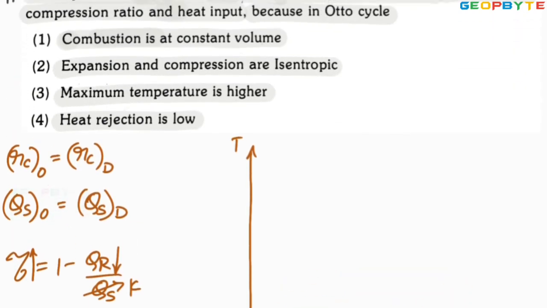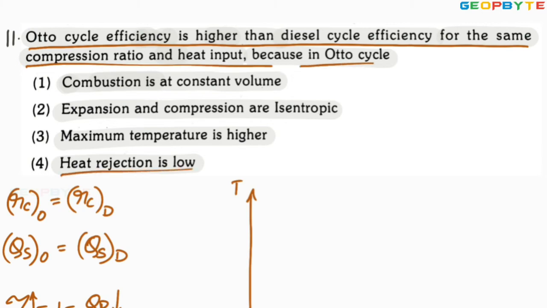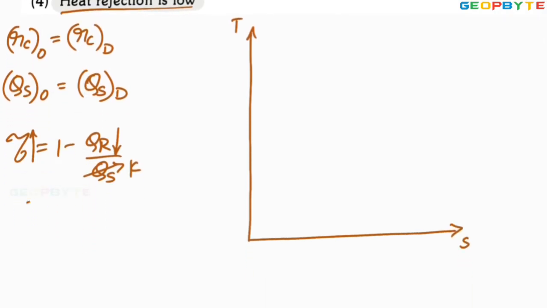It is clearly given that Otto cycle efficiency is higher than diesel cycle efficiency for the same compression ratio and heat input because the heat rejection is low in the Otto cycle. Since the heat rejection in the Otto cycle is less than the heat rejection in the diesel cycle, the Otto cycle efficiency is better than the diesel cycle efficiency. Otherwise, let me construct the TS diagram.